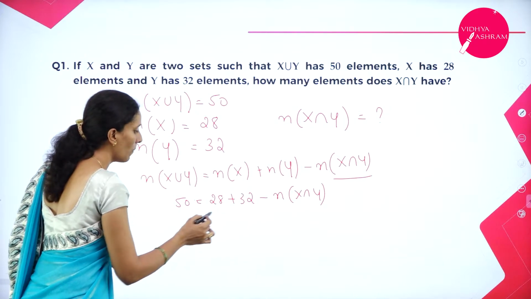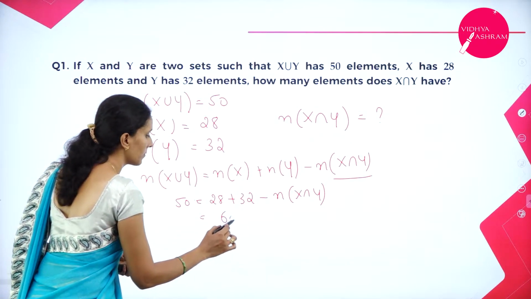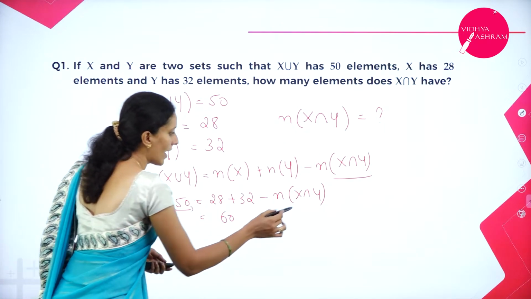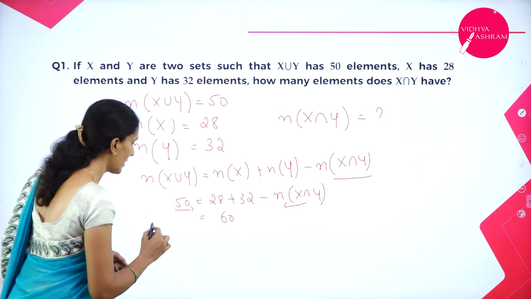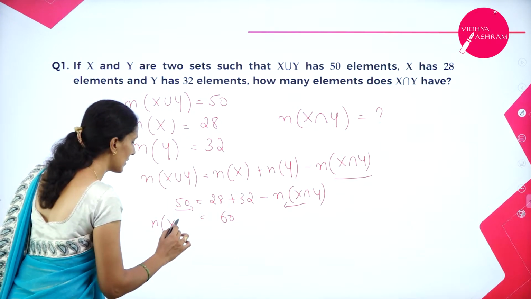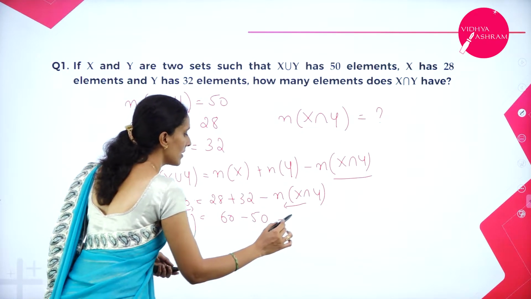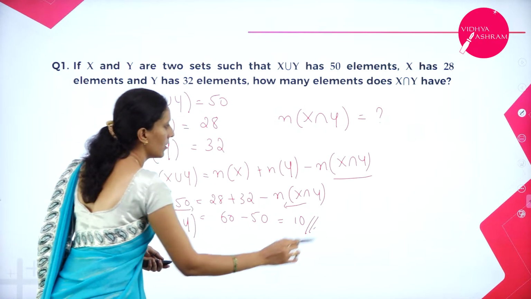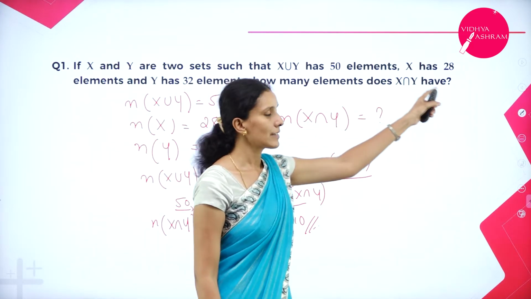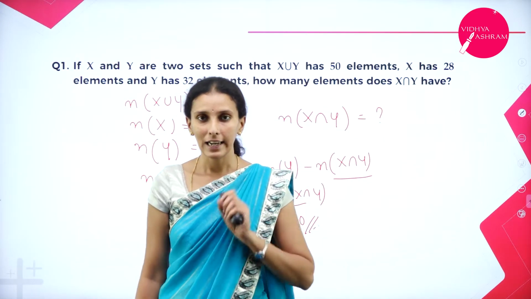Now add this. How much will you get? 60. Shift 50 to that side, X intersection Y to this side. So number of elements in X intersection Y is equal to 60 minus 50, that is equal to 10. So, therefore, X intersection Y has 10 elements.